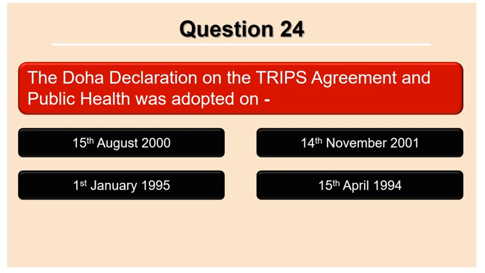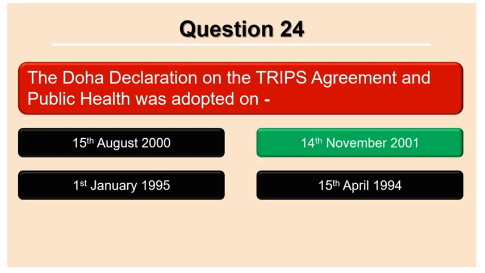The Doha Declaration on the TRIPS Agreement and Public Health was adopted on 15th August 2000, 14th November 2001, 1st January 1995, 15th April 1994. The answer is 14th November 2001.